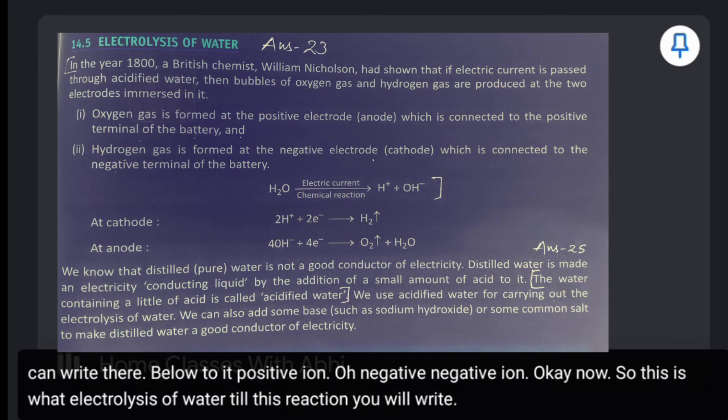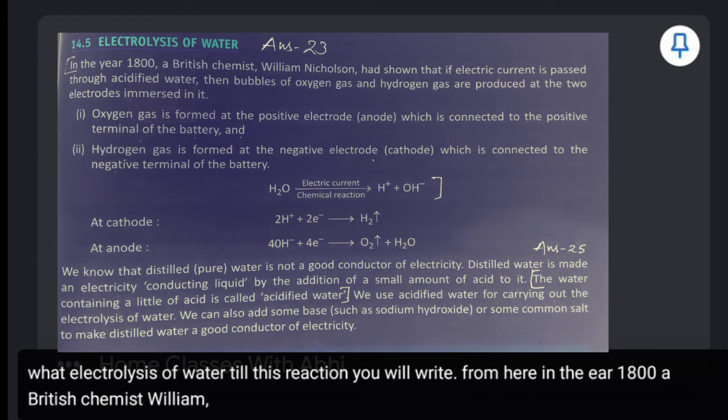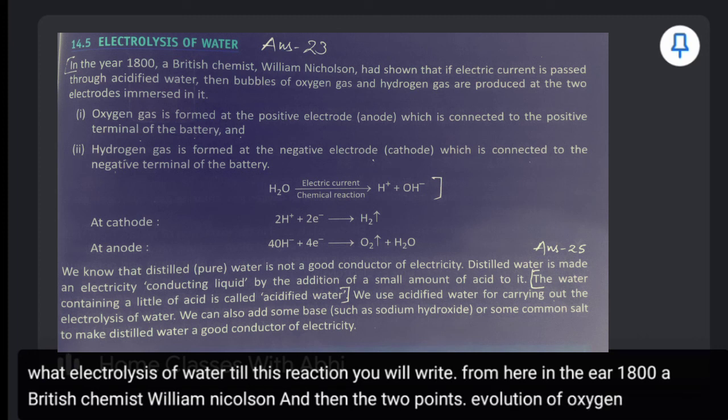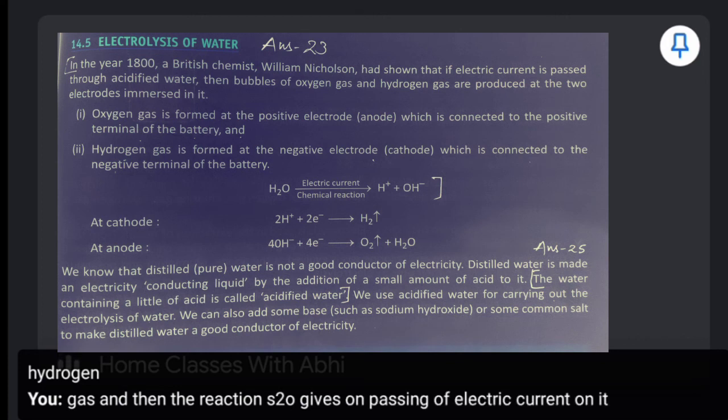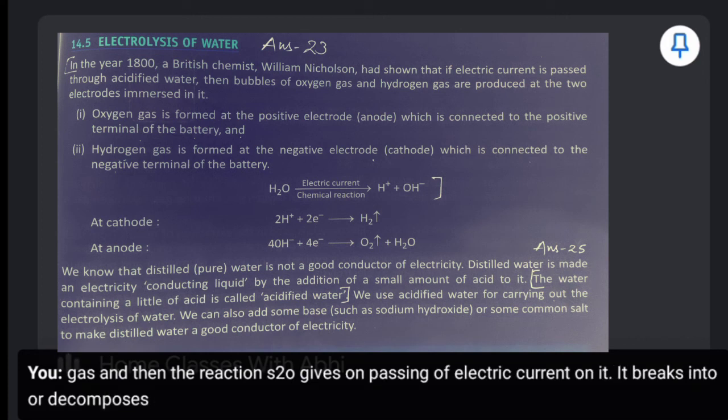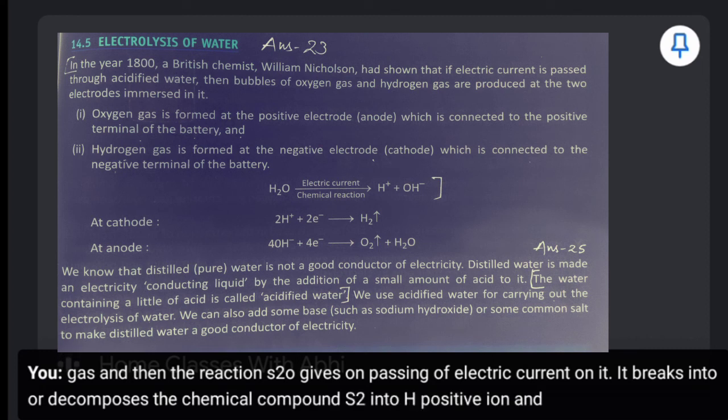From here: in the year 1800, a British chemist William Nicholson, and then the two points, evolution of oxygen gas and hydrogen gas, and then the reaction H2O, on passing of electric current, decomposes into H positive ion and OH negative ion.